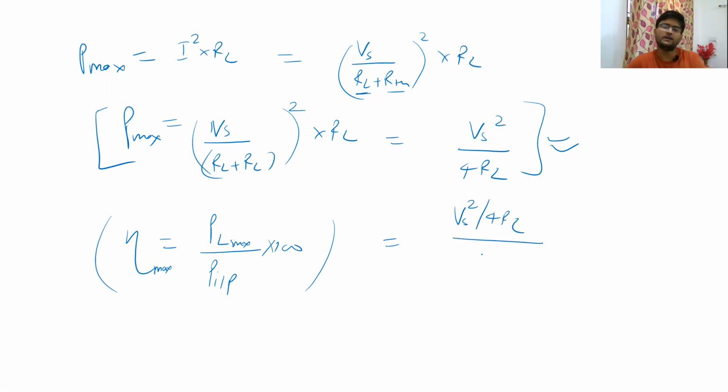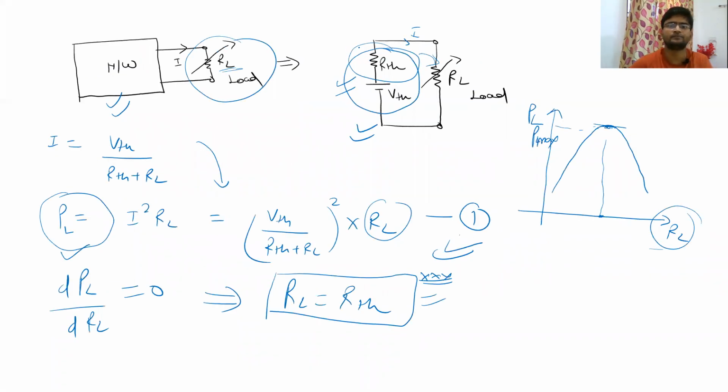And what is the input power? Input power is nothing but the total power inserted in the circuit by the voltage source. So this will be I square into RL plus RTH, because you see in this circuit this current I is going, and all the power is dissipated in RTH and in RL.